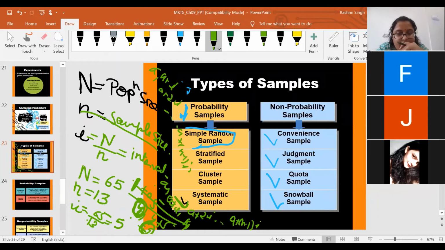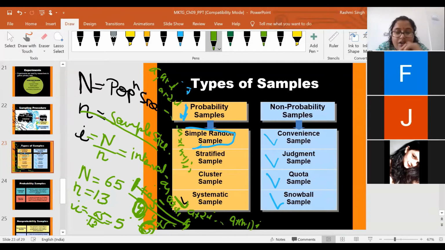Ma'am, can you explain the A plus I? Till 5 I understood, ma'am. But when we were telling it, you have to add one thing, then find the 13th one, that I didn't understand.